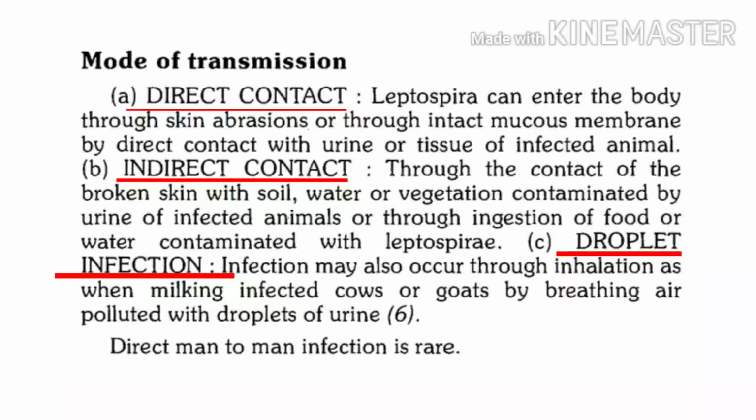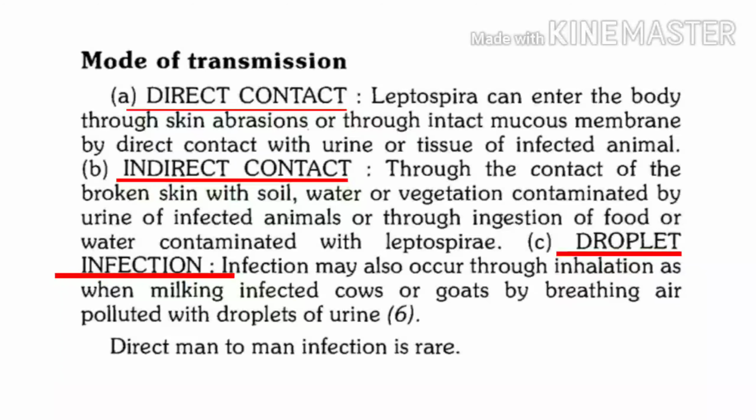If skin is abraded, entry of leptospira will be favored, but at the same time you should know that even if intact skin is there, leptospira can still enter. They can enter through skin, or even through the mucosa of nose or mouth. So two important things: either skin or mucosa. If people have direct contact with urine in which leptospira are present, they can enter through skin as well as through mucosa. So this is direct contact.